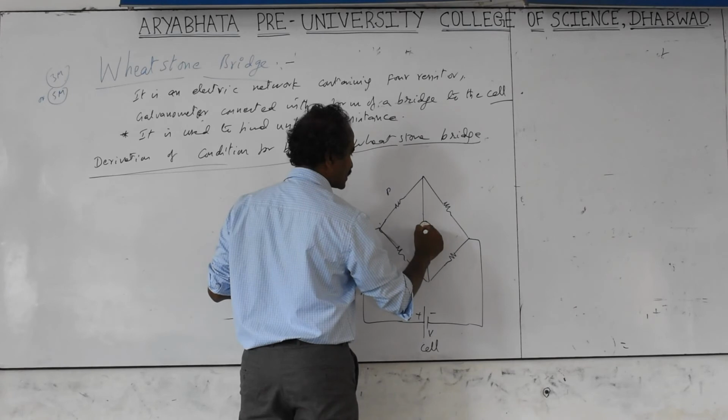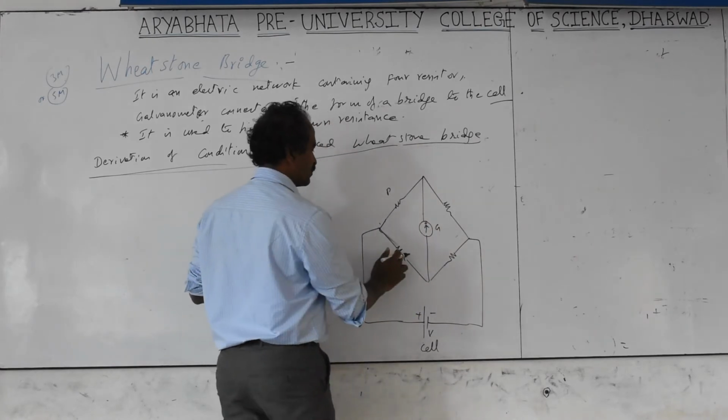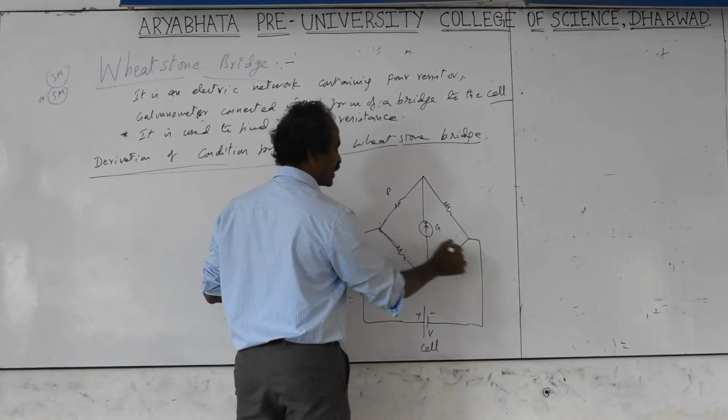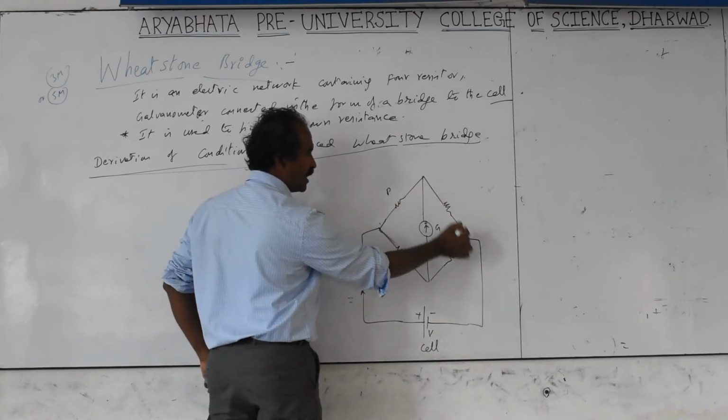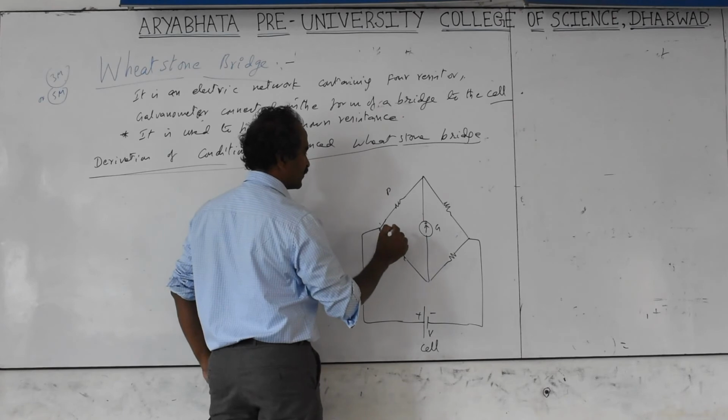Its resistance is G, the galvanometer resistance. You can take PQRS like this or like this, your choice.